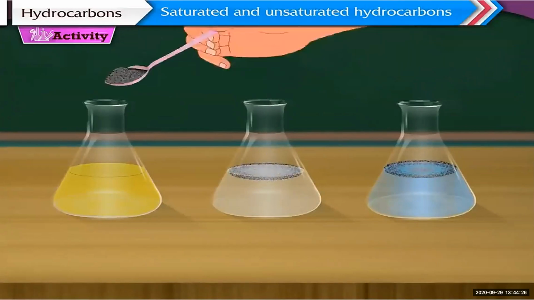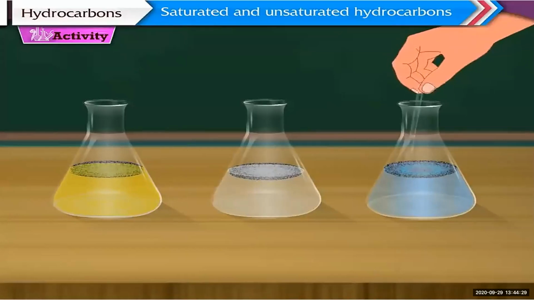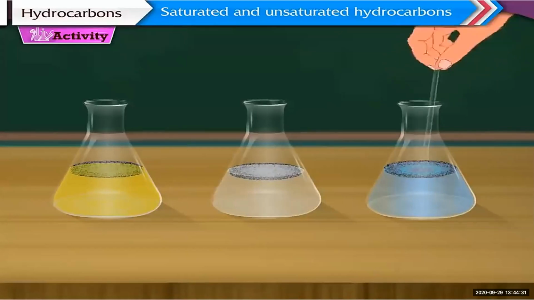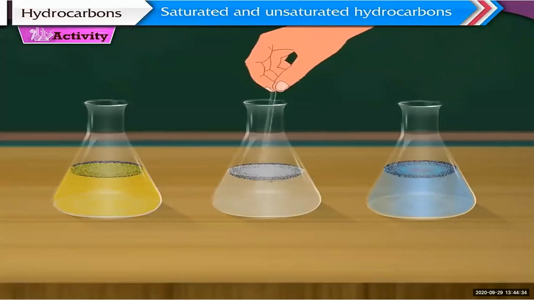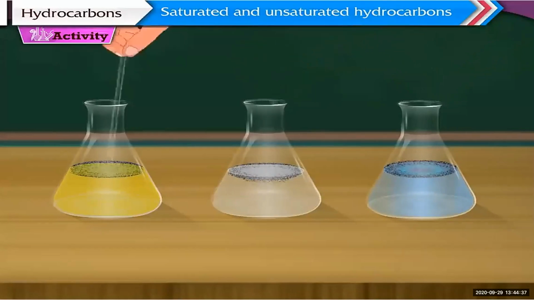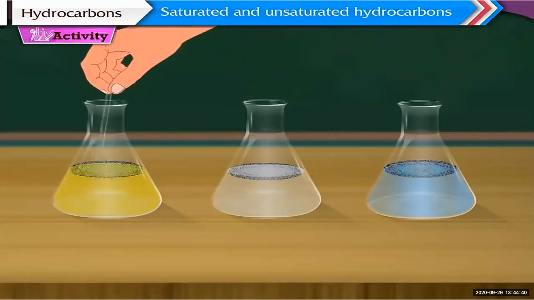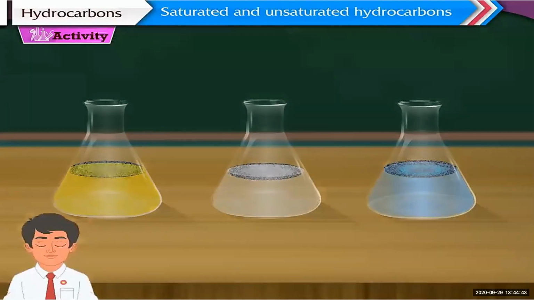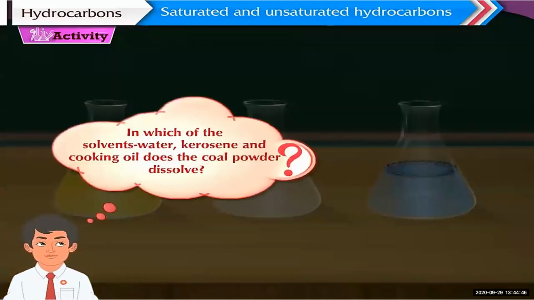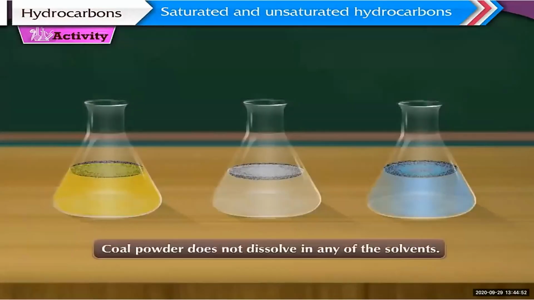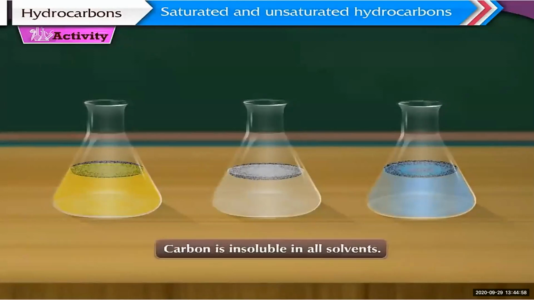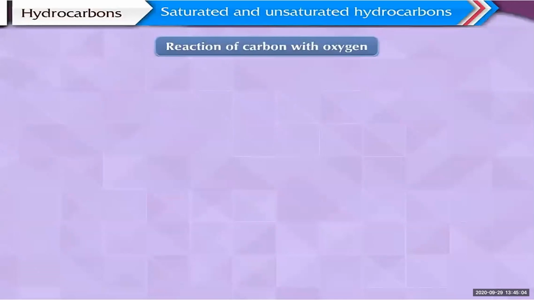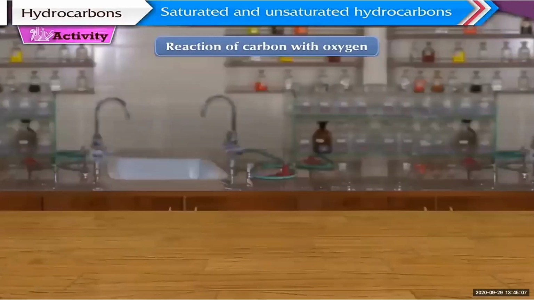Take three conical flasks and take cooking oil, water and kerosene respectively in each of them. Add half a spoonful of coal powder in each of the conical flasks and stir. Stir means to mix it. What will we observe? In which of the solvents, water, cooking oil or kerosene, does the coal powder dissolve? Coal powder does not dissolve in any of these solvents, because carbon is insoluble in the solvents.